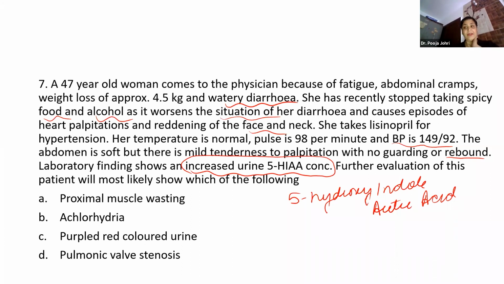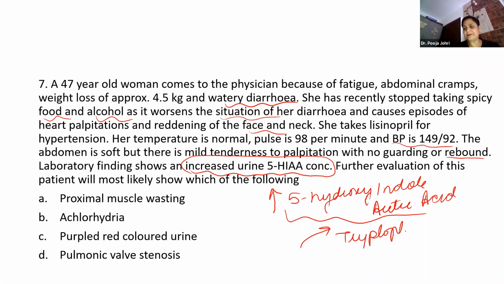Now see, if you look at all the four options, the main emphasis is generally on the laboratory findings. Because once you find some particular thing, then only you can undergo prognosis of that. So if we see this, there is increased concentration of 5-HIAA, and this 5-HIAA is related to the metabolism of tryptophan.